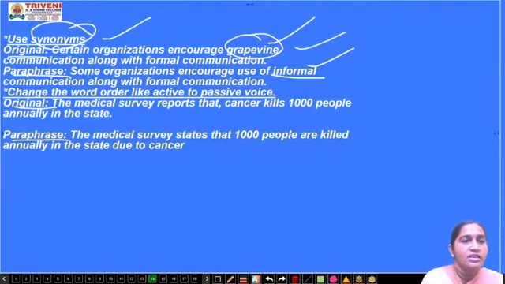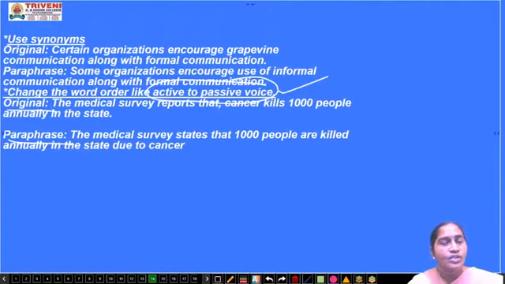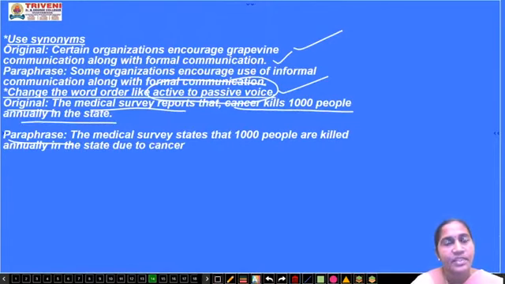Next one. Change the word order like active to passive voice. So see this one. And there is no particular restriction that the example which you got, you have to change into this manner only. You can frame your own sentences in different ways, in a possible manner. Okay, so next one is from active to passive. The medical survey reports that cancer killed 1,000 people annually in the state, is the example they have given in the original sentence.